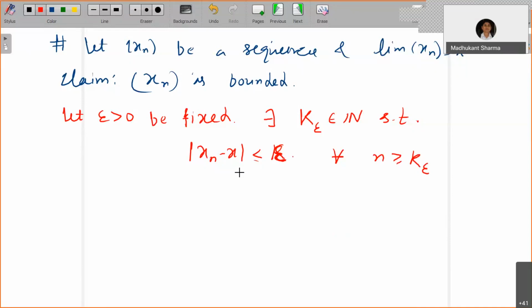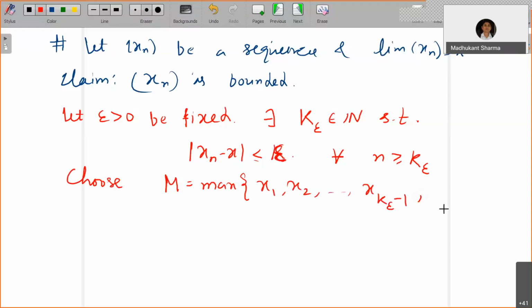Now what will you choose? Since epsilon greater than 0 is a fixed real number, all the terms from k epsilon onwards sit in the neighborhood of x, in an interval of length less than or equal to epsilon. So I will choose m as the maximum of x1, x2, and so on up to xk epsilon minus 1, and mod x plus epsilon.